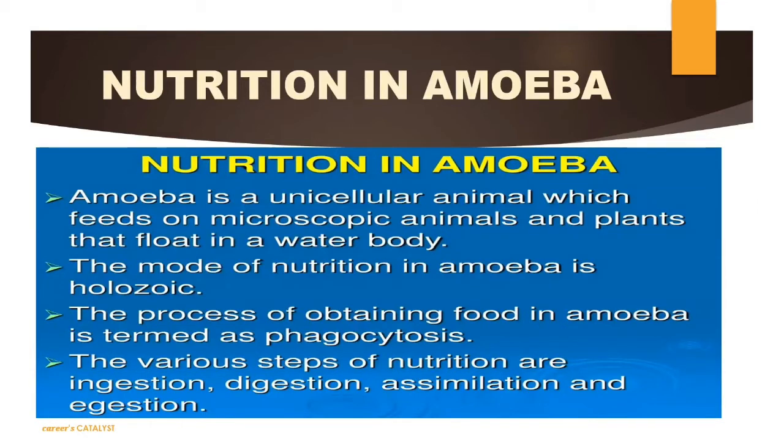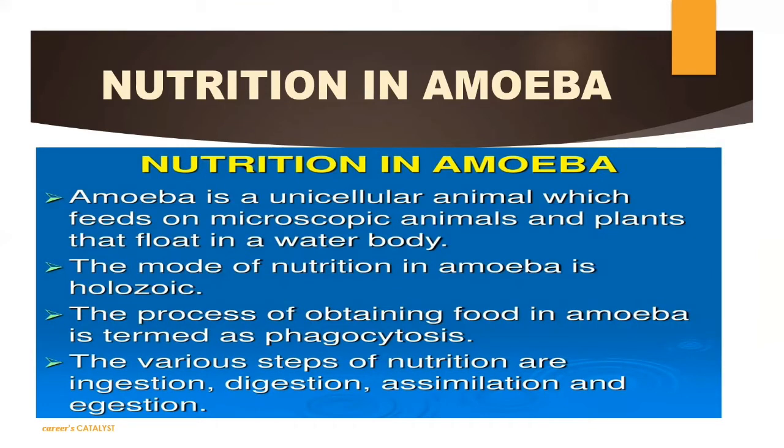As we know, amoeba is a unicellular organism, right? They float on water bodies and they eat microscopic plants and animals, because it is already microscopic. So obviously it will intake what? Microscopic plants and animals. But the food they intake is complex in nature.